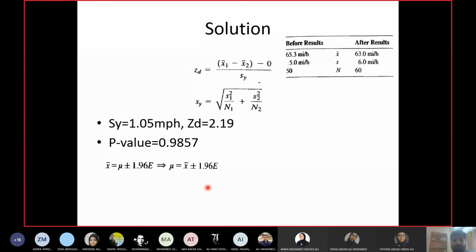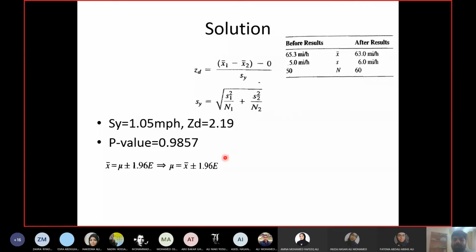So this is how you calculate the 95% confidence level: X bar plus or minus 1.96 E. Which X bar am I talking about? The X bar of the after sample, because the before sample is done. I want to achieve 60 miles per hour in the after sample.